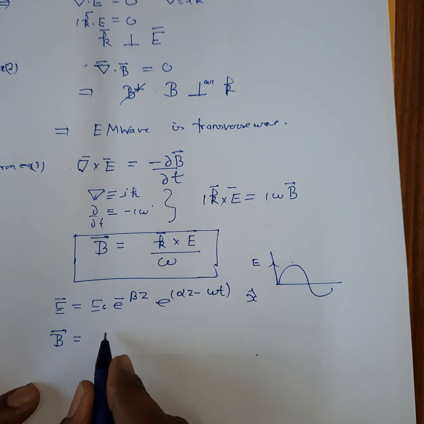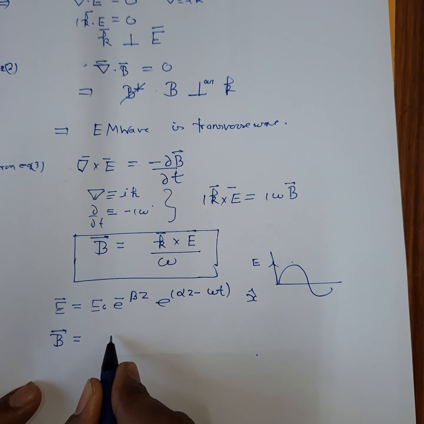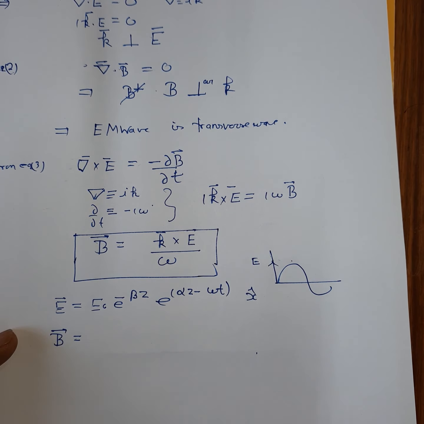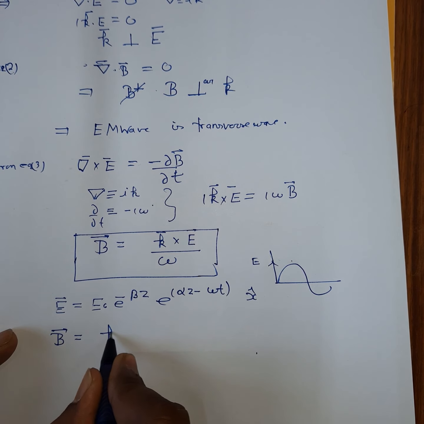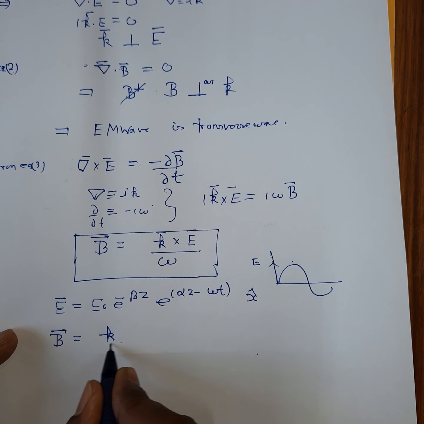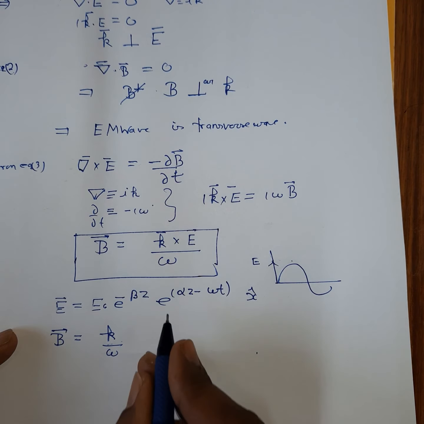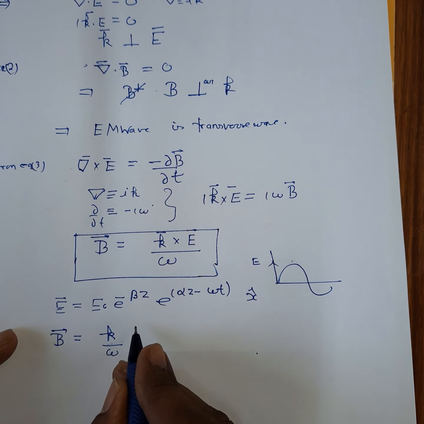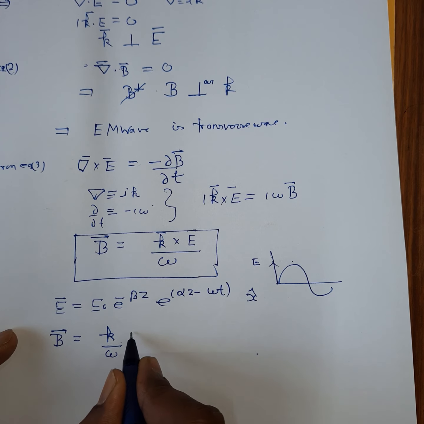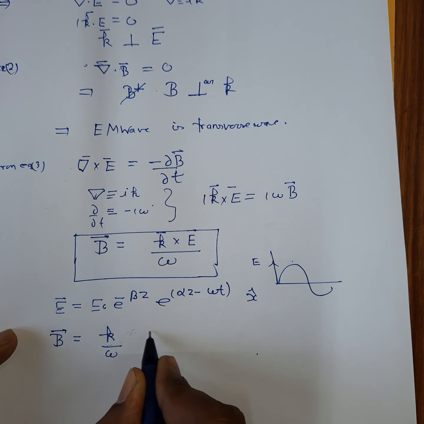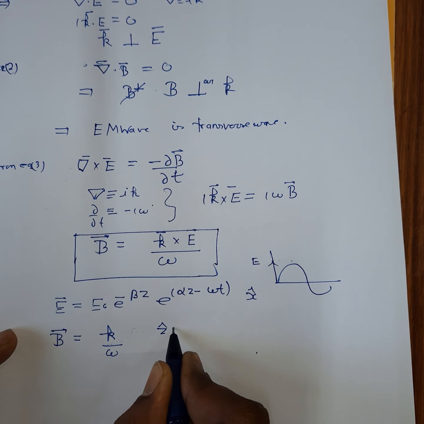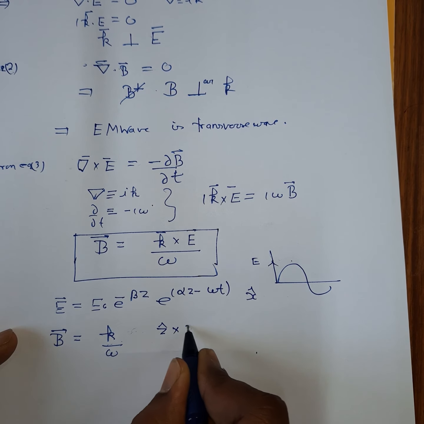So B can be obtained as k by omega. Since the wave is propagated in the z direction, k is along the z axis, so you can write z cap cross E, which is along x cap.